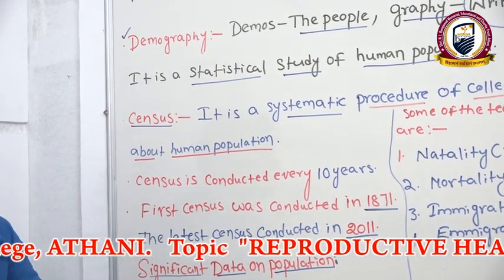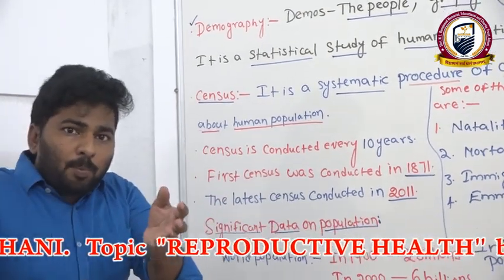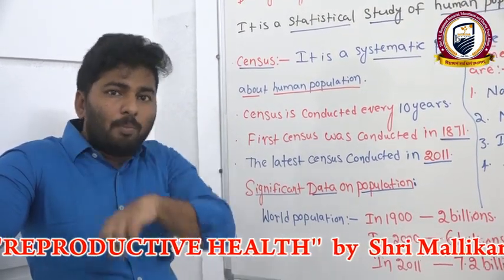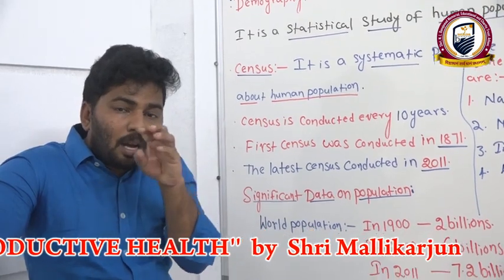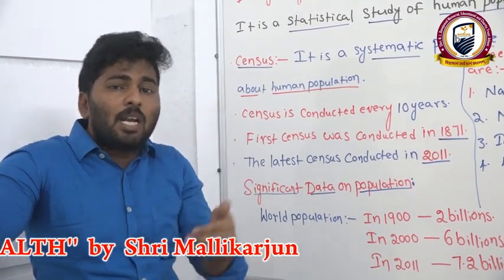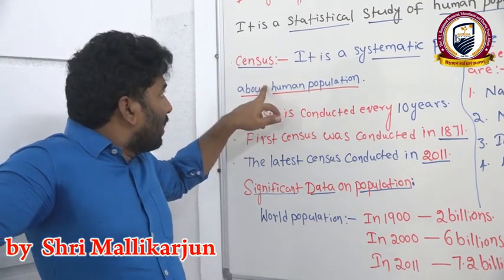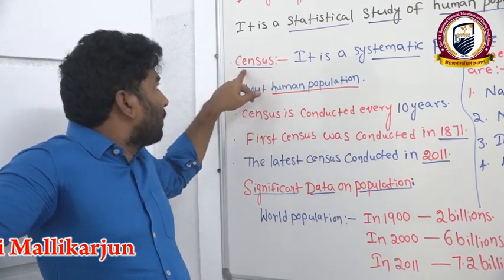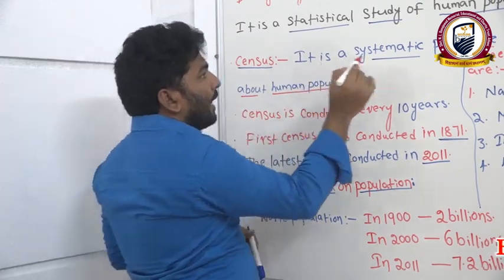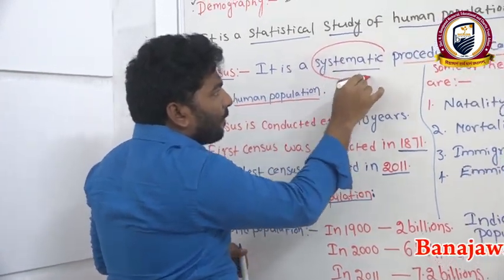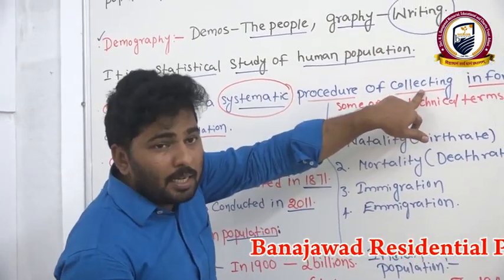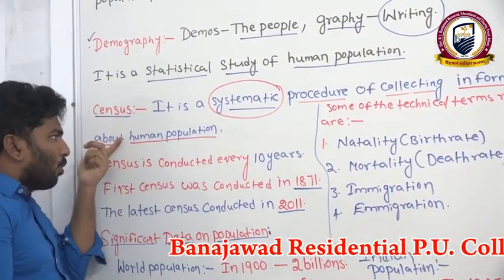You know very well, some volunteers come from the government to count how many members are present in our home. That is also done for the purpose of calculating the census. So census means a systematic or scientific procedure of collecting information about the human population.